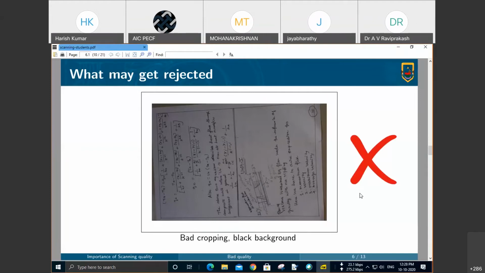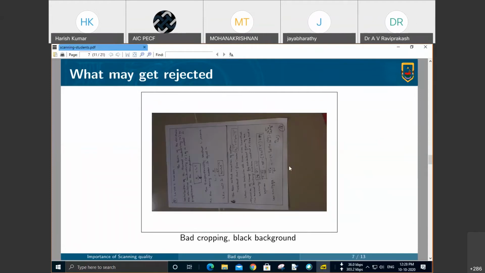Another page where this is too much. In fact, the border is not cropped at all. There is too much border outside the paper margin. The camera is too far away. This happens because the distance between the paper and the camera is large, so the surrounding area is also captured in the field of view. The angle at which the camera is held is also not perpendicular at 90 degrees.